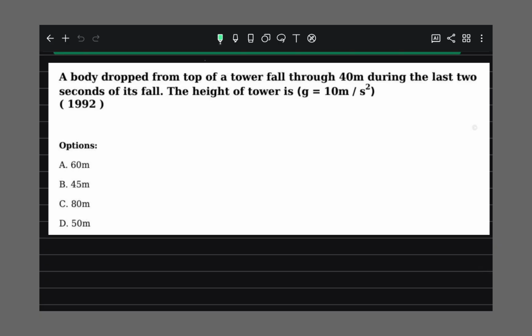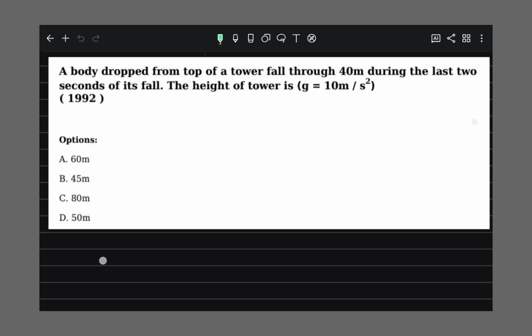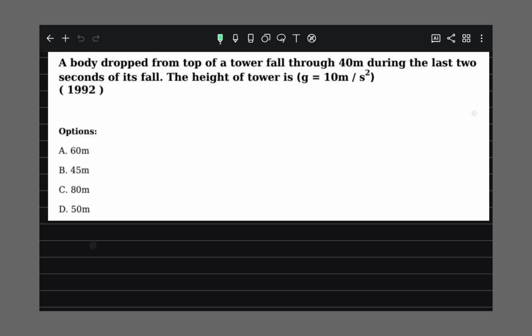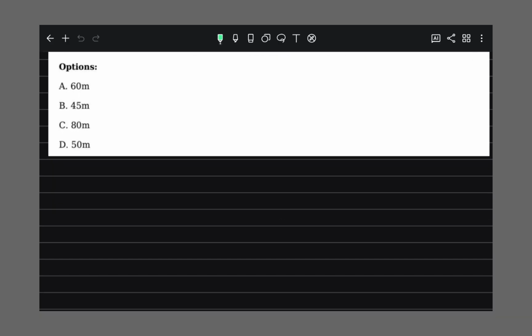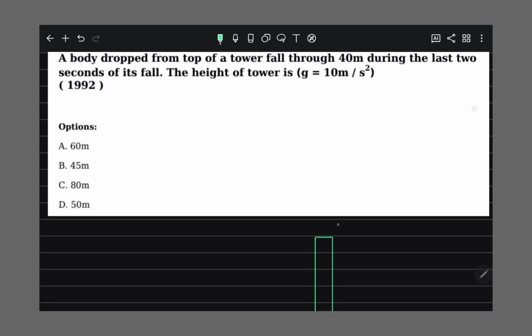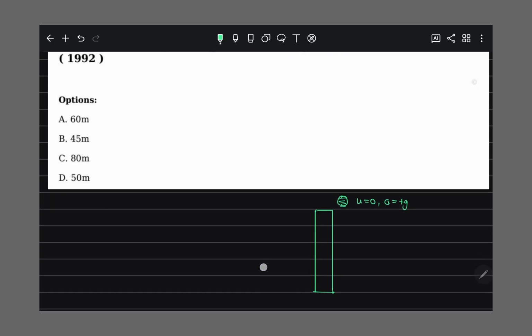A body dropped from the top of a tower falls through 40 meters during the last 2 seconds of its fall. The height of the tower is? So in this question, a body is falling freely, dropped from the top of a tower. Its initial speed is 0, its acceleration is plus g, right?